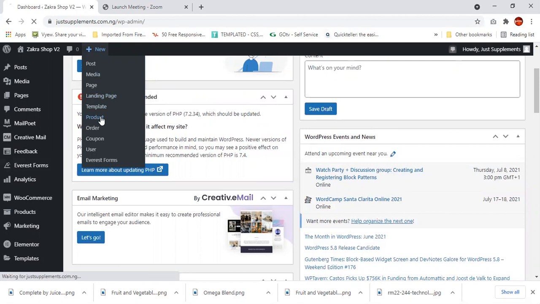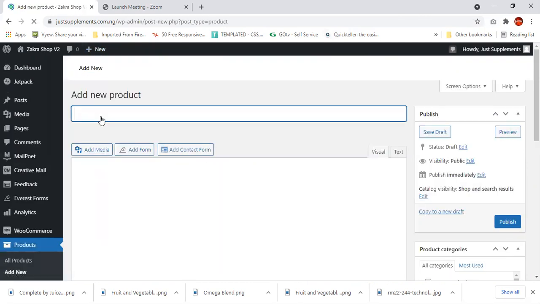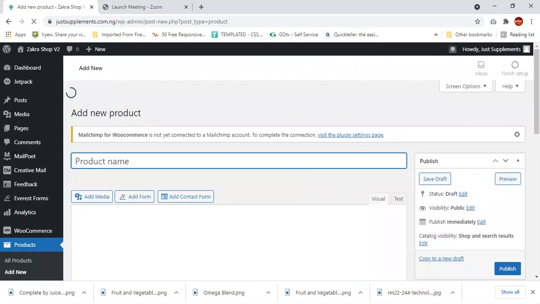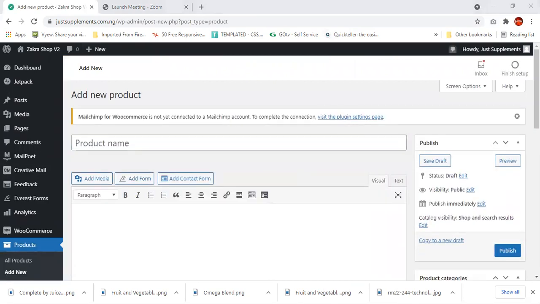So I'm going to click product now. I want to add a few more products to the one we've already gotten. I told you, you should always have your product somewhere, okay? Have the write-up and the pictures of the products listed somewhere. I have another one here, which is going to be the second product I'm going to add. It's called fruit and vegetable blend chewables, okay? I'll just copy and paste and go on. I have that right here.